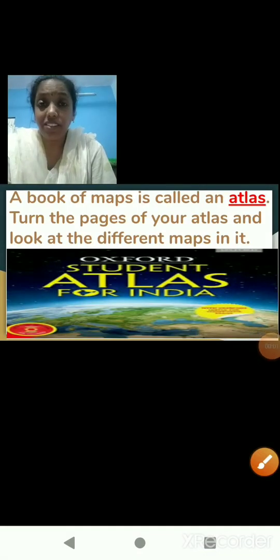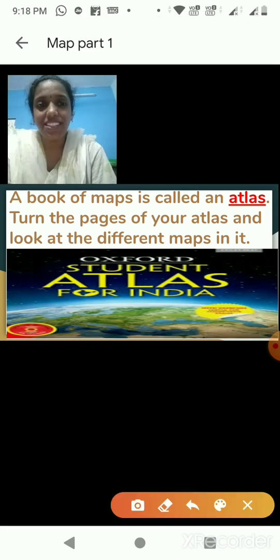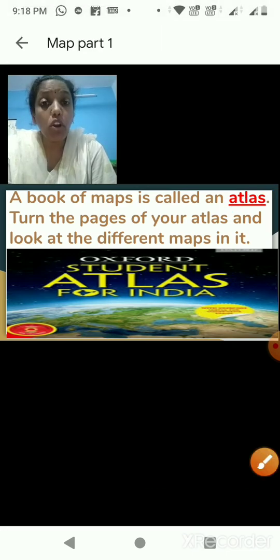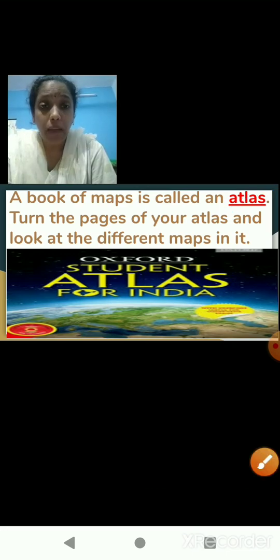Now children, I have a book with different maps in it. So what is it called? Yes, it is called an atlas. A book of maps is called an atlas.